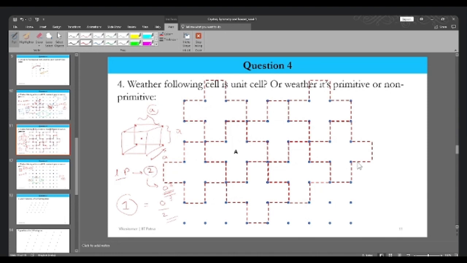Perfect. So in this way, we got to know about the FCC. If the volume of the FCC cell is a cube, what will be its Voronoi cell volume? A cube will correspond to the full set of lattice points. For one lattice point, it's 1/4, so it will be a cube by 4.